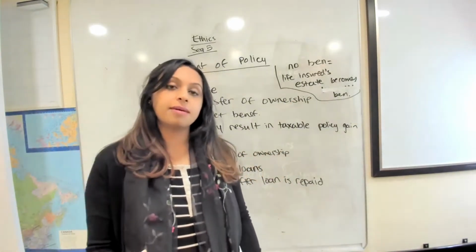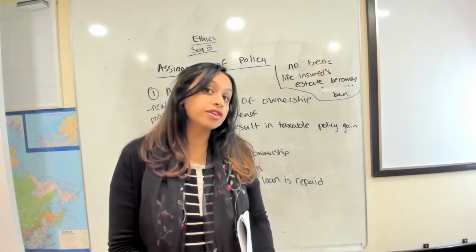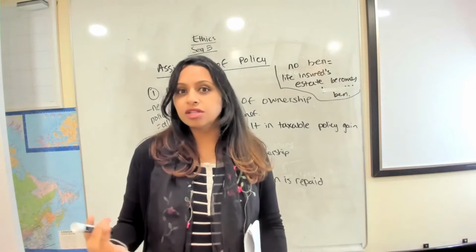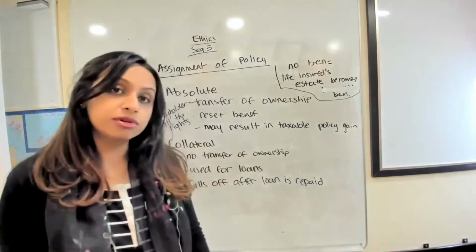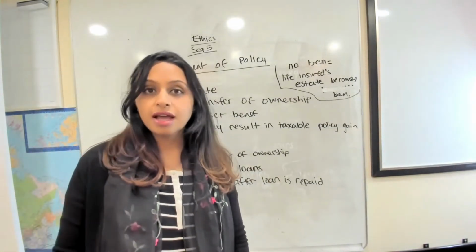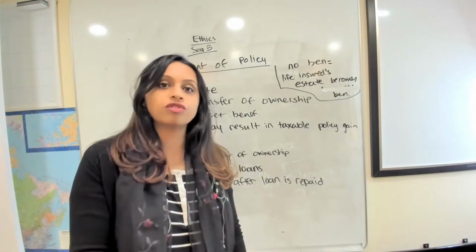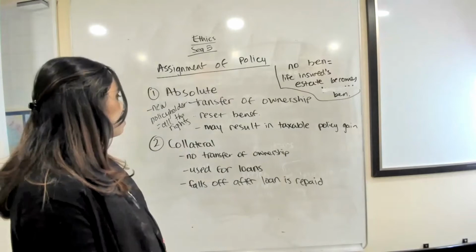And when we say estate, that means that that money is going to go to settle any last expenses, any creditors that he had to pay. So it's not really coming into a particular beneficiary, right? So very important to make sure a beneficiary is named. And whenever somebody is doing absolute assignment, whenever they're transferring the policy over to someone else, the new owner chooses their own beneficiary. So very important.